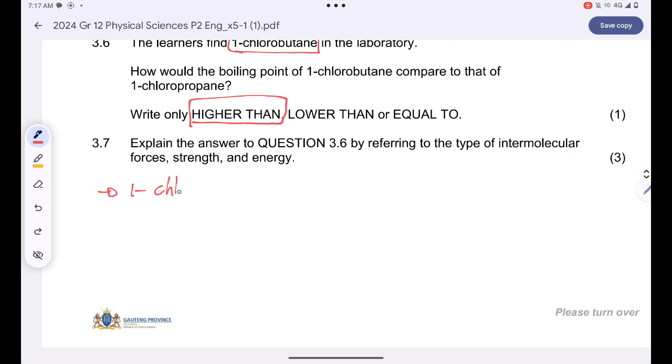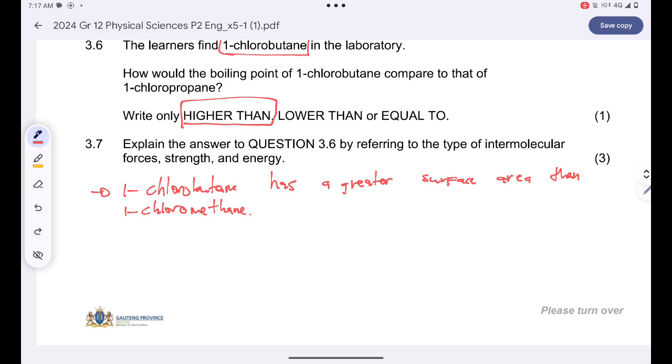Point number 1: 1-chlorobutane has a greater surface area than 1-chloropropane. You can say 1-chlorobutane has a longer chain length than 1-chloropropane.